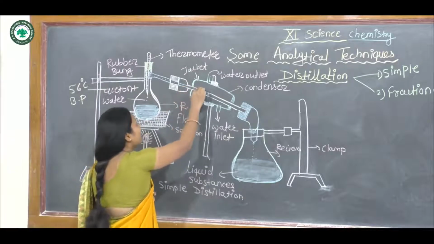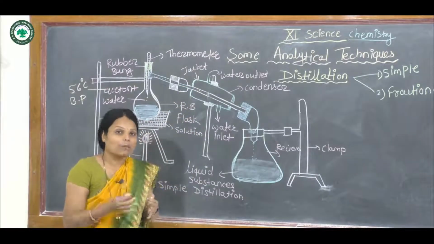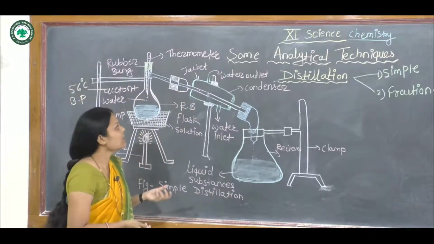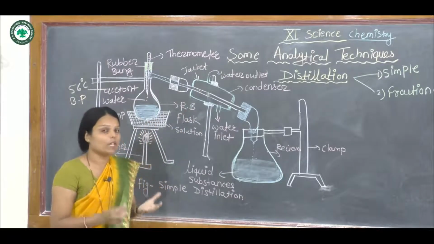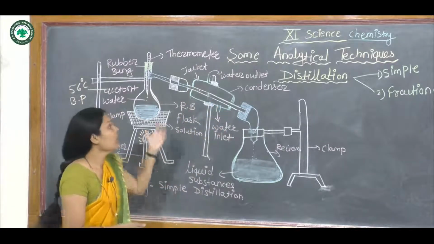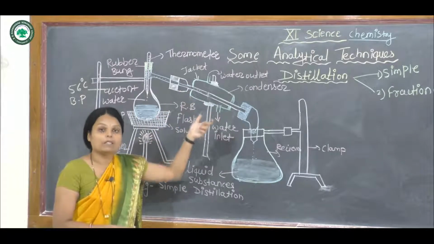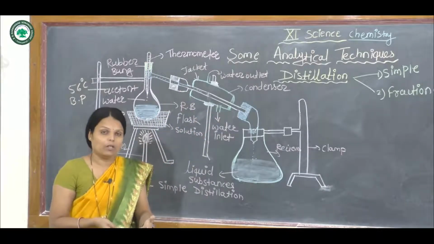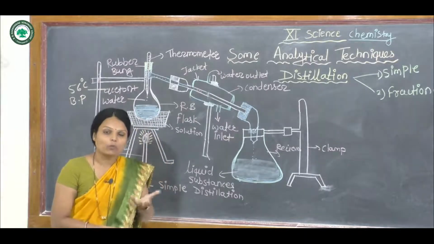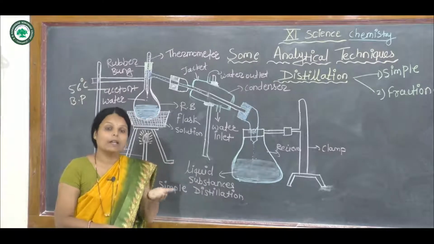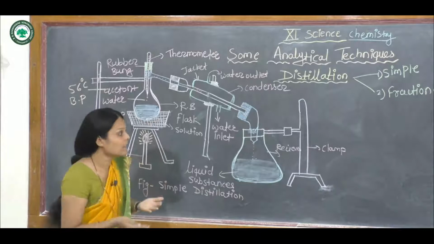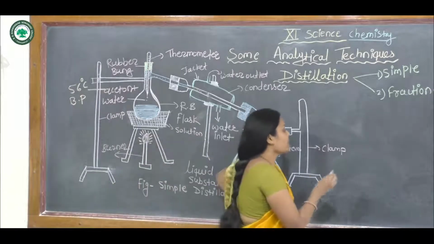The acetone vapors go through the condenser. In the condenser they cool down, because water is flowing through the condenser, and the acetone vapors are converted into liquid form. In the round bottom flask the two types of solution are heated, and then they are completely converted to vapor form. Here we can explain the process.